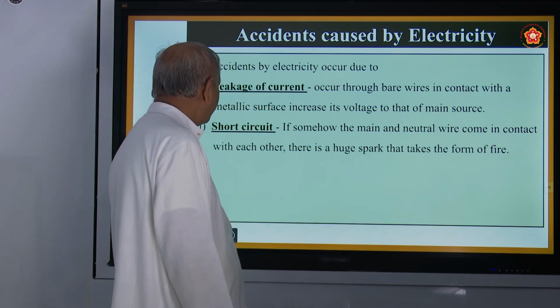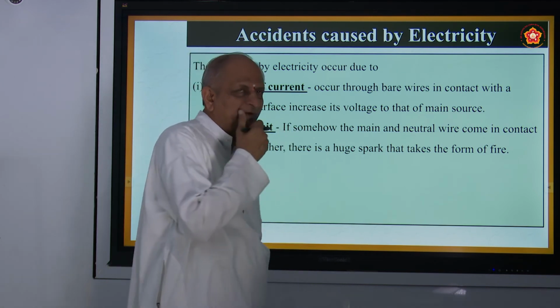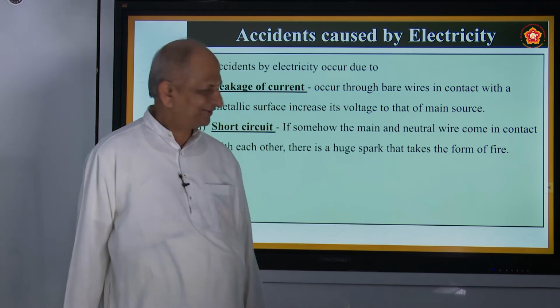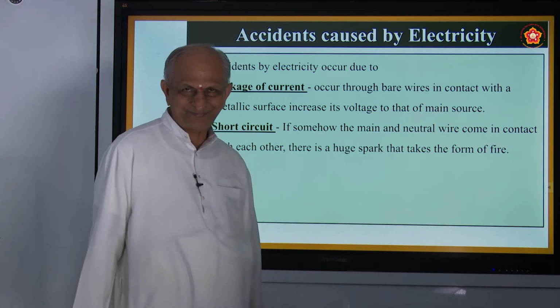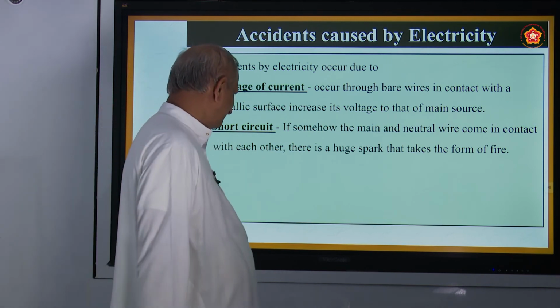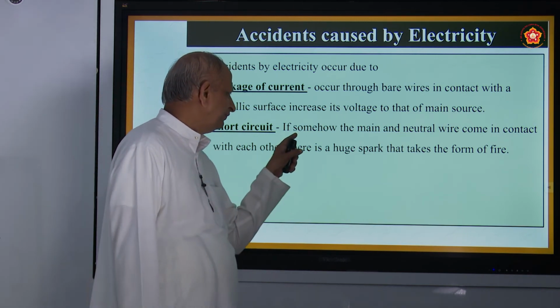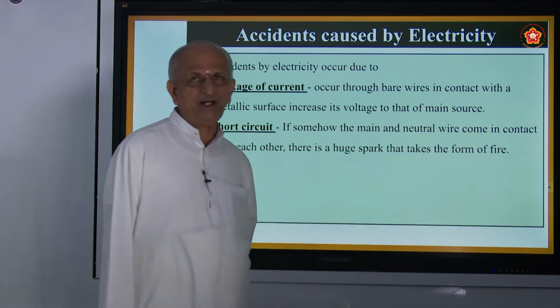There will be leakage of current. This is a common experience for all of you: short circuits, and many of you got shocks also. There may not be any boy or girl without shocks. Short circuit means what? Somehow the main and neutral wires come in contact.